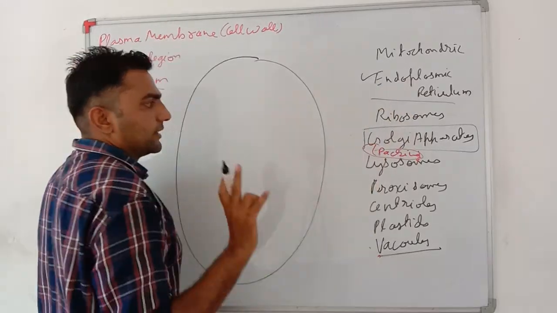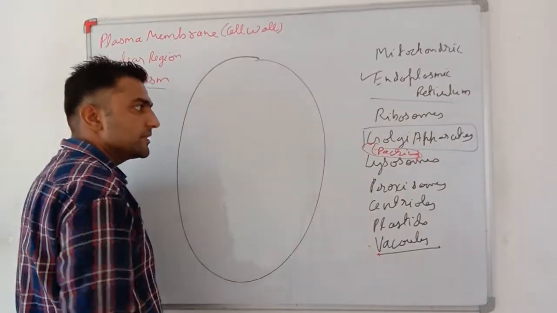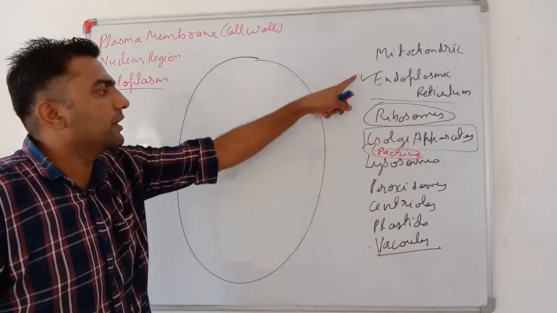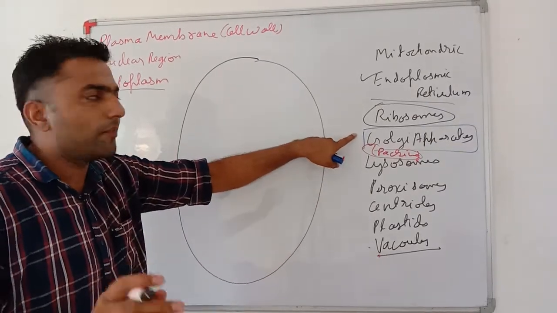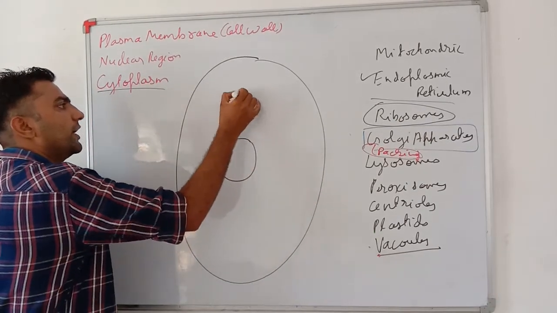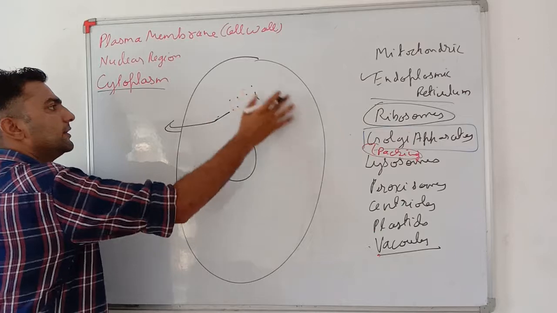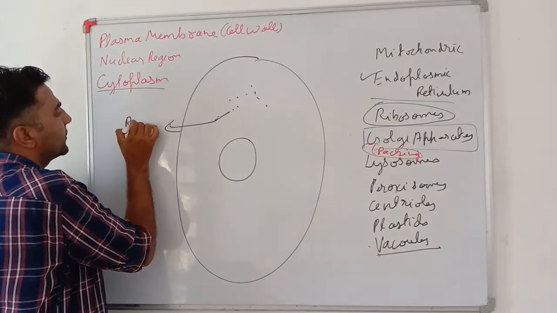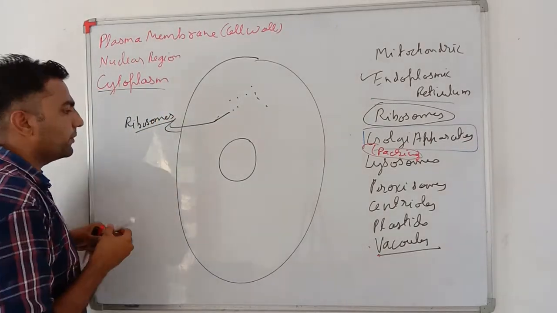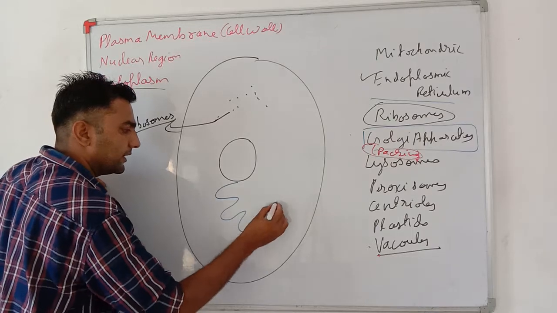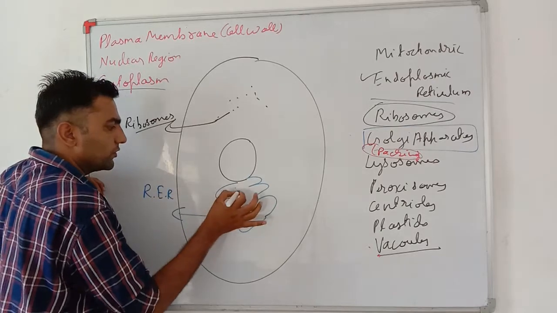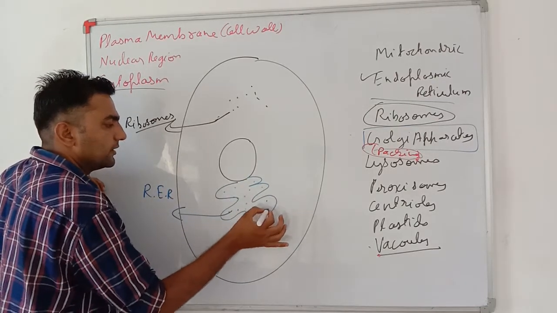Endoplasmic reticulum, see, all of these have membranes, but very important, ribosomes do not have any membrane. All others have membranes. Golgi apparatus has a membrane, endoplasmic reticulum has a membrane. This is the nucleus. You can find ribosomes suspended in the cytoplasm, and on the rough endoplasmic reticulum, you can find ribosomes on its surface.